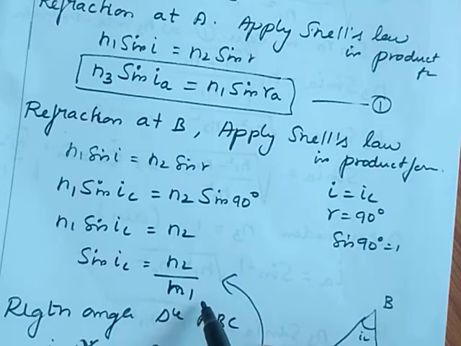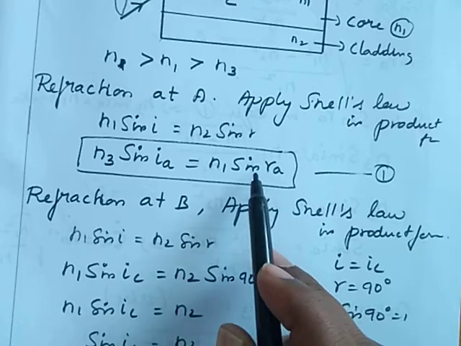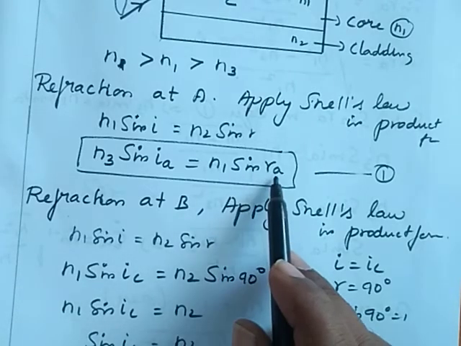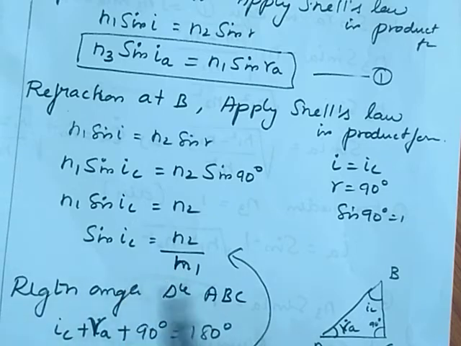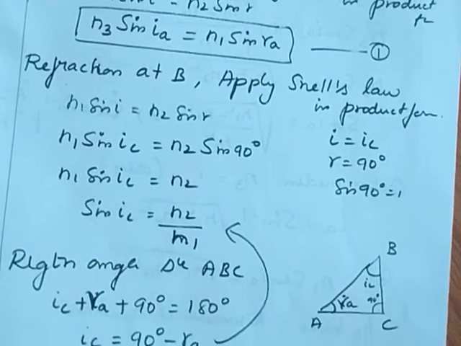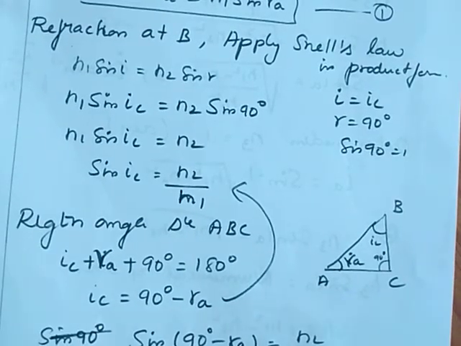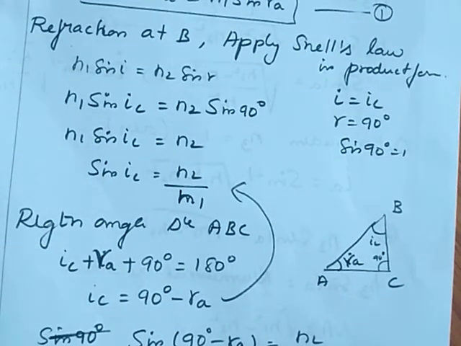Here we need Ia alone, so we can solve equation 1. We need the Ra term only, but I have sin Ic. Here sin Ic becomes cos Ra by considering the right angle triangle ABC. Then for that we get cos Ra is equal to n2 by n1.